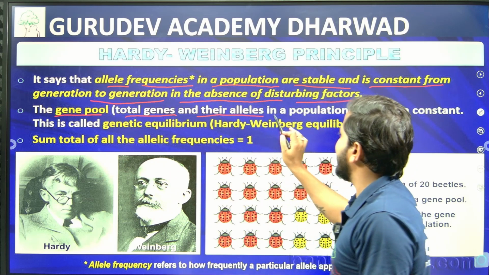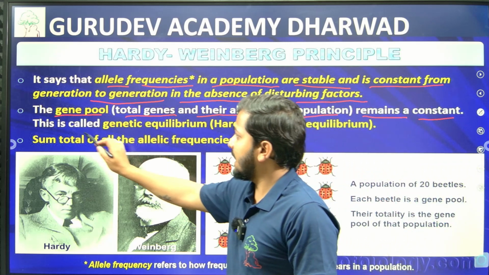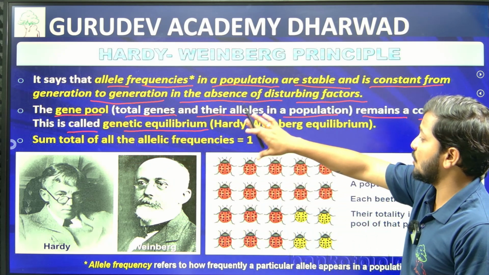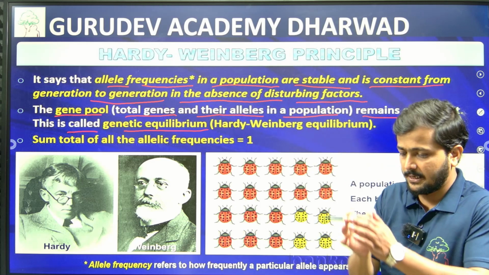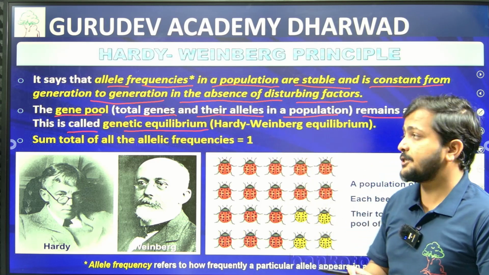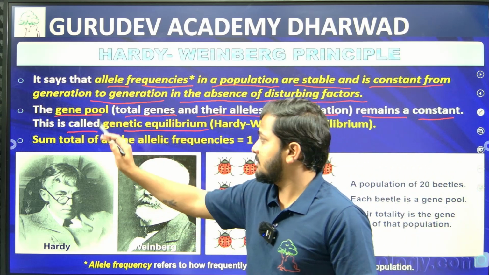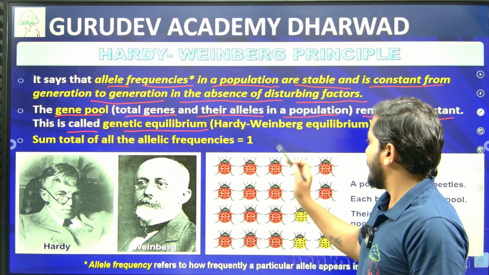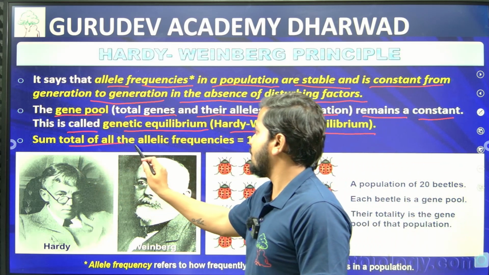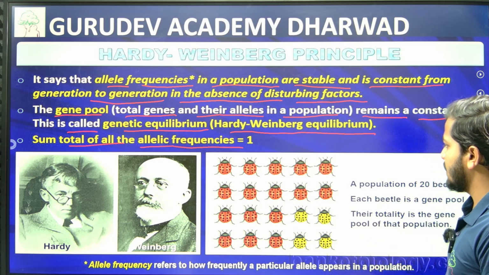Now, what is the gene pool? It is the total genes and their alleles in a population, which remains constant, and this is called genetic equilibrium. The gene pool is nothing but the total genes and alleles in a particular population. That itself we call the gene pool, and this gene pool remains constant, right? When it is constant, it is called genetic equilibrium, and that's what we call Hardy-Weinberg's equilibrium. So the sum total of all the allelic frequencies is equal to 1, right?